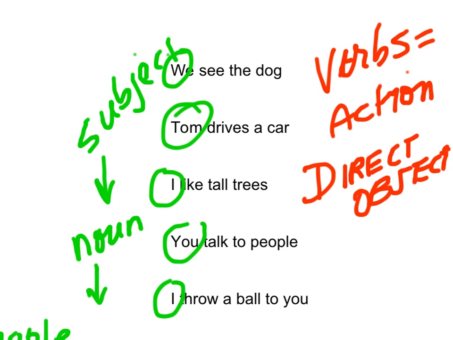It's not a good T, but let's not worry about it. I like trees, right? So again, this is a direct object. Now, what is tall? Tall is actually an adjective, and an adjective simply describes a noun. So it describes a person, a place, or a thing. So this is tall trees.